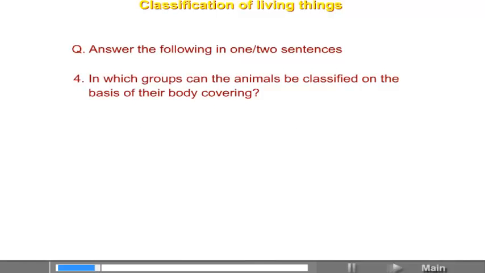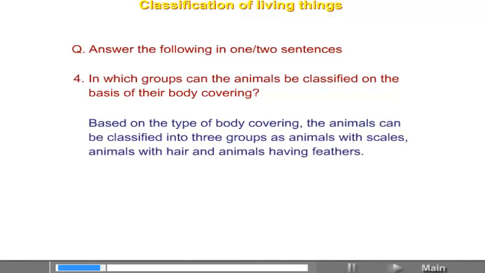In which groups can the animals be classified on the basis of their body covering? Based on the type of body covering, the animals can be classified into 3 groups as animals with scales, animals with hair, and animals having feathers. Answer the following in brief.